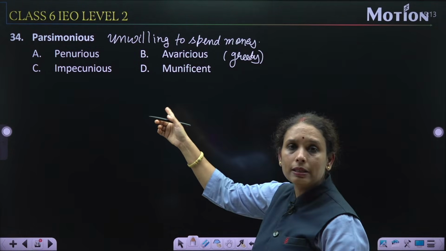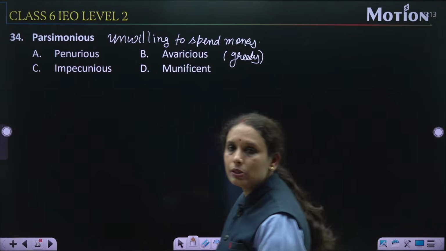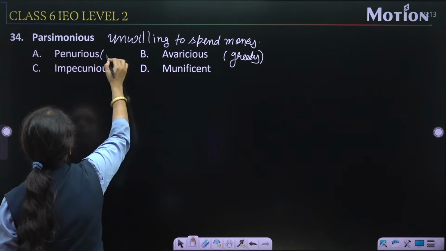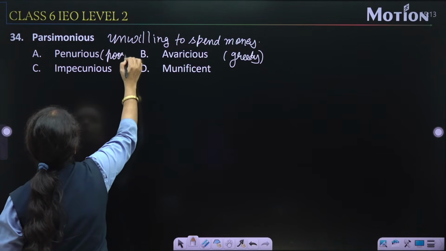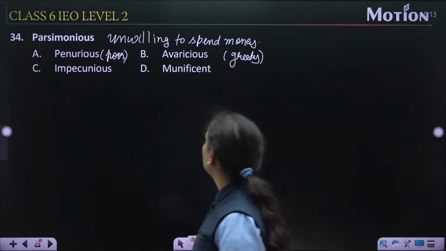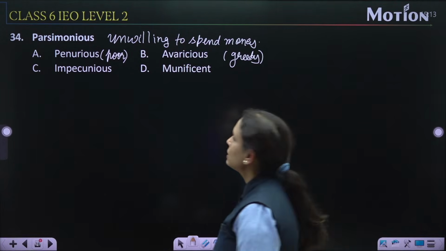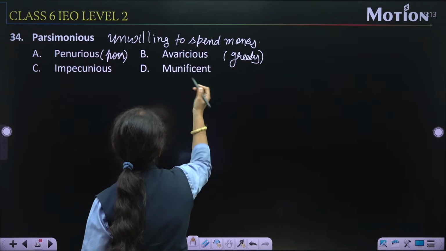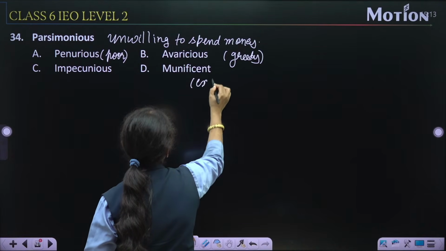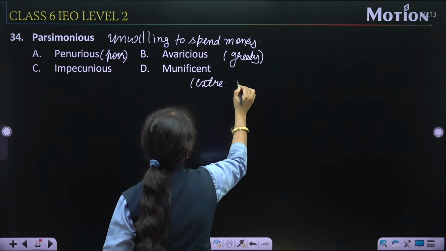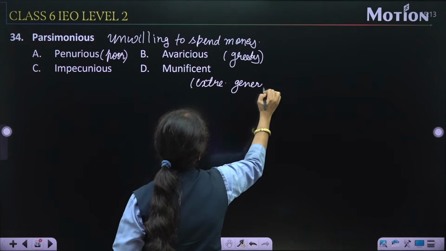Option number A is penurious. Penurious का मतलब extremely poor. Munificent. Munificent, generous. Extremely generous.